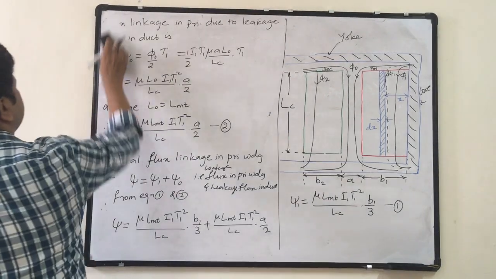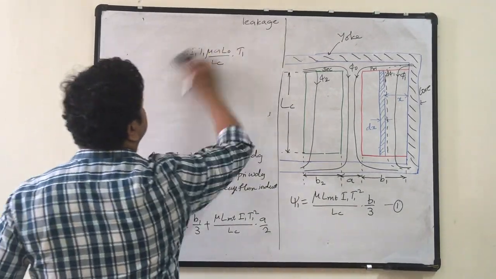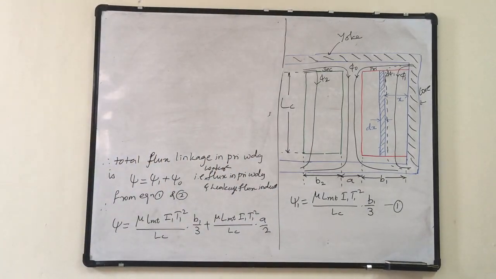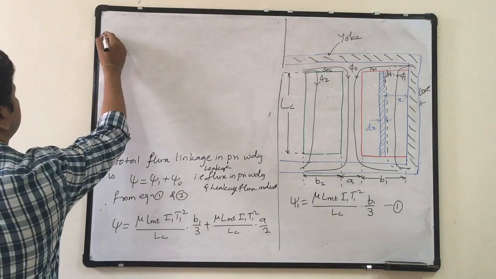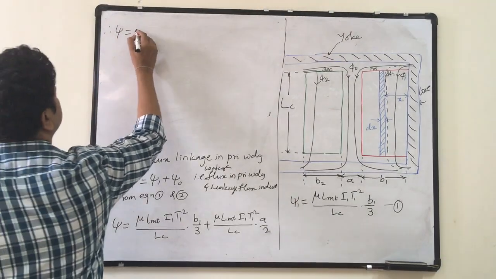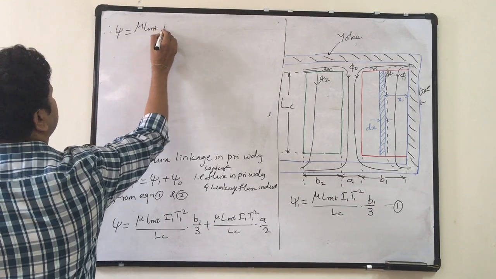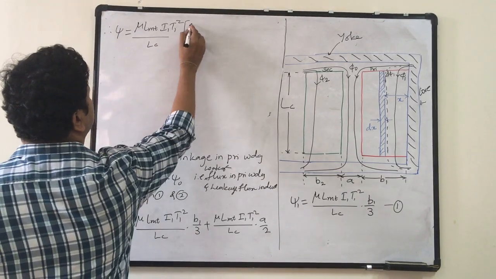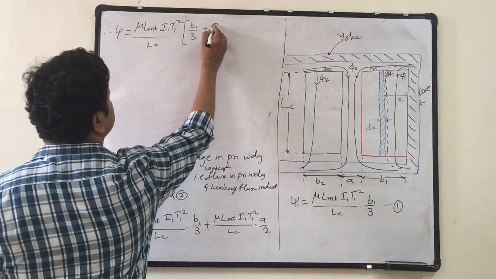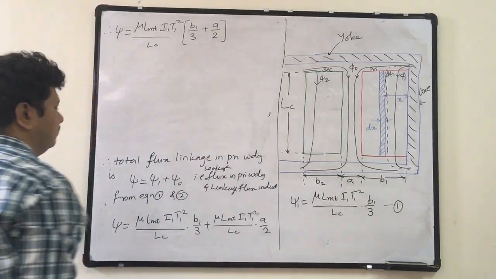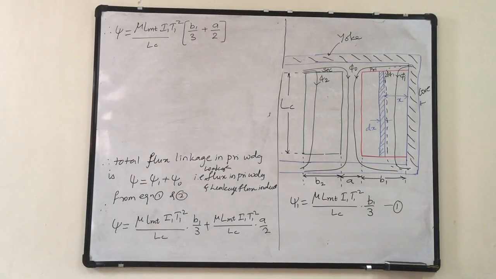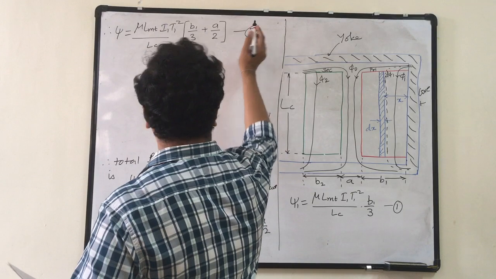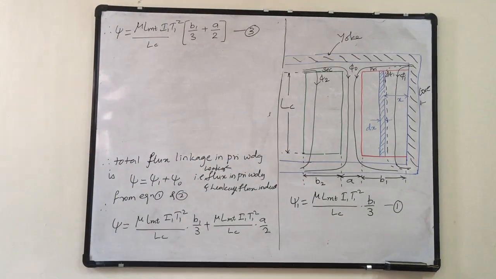So I can write psi equals, in this expression mu LMT I1 T1 square by LC is common, so I can take that out. Therefore, psi is equal to mu LMT I1 T1 square upon LC into B1 by 3 plus A by 2. Take this as equation 3.